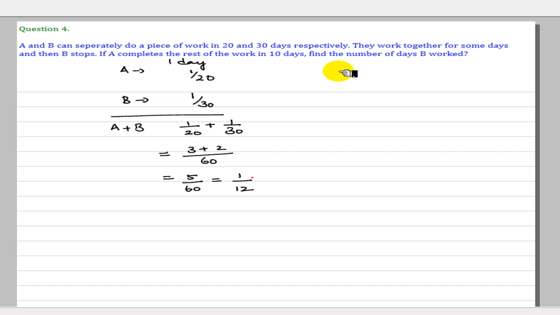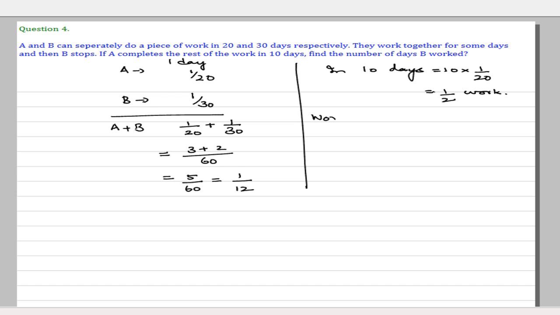Now it is also given in the problem that A completes the rest of the work in 10 days, but he does this work alone. So we have to also calculate what is the work done by A in the 10 days. So in 10 days, A would have done how much work? In 1 day he does 1 by 20. So in 10 days he will do 10 into 1 by 20. So he has done half of the work. Half of the work A alone has done. So how much work was done by A and B?